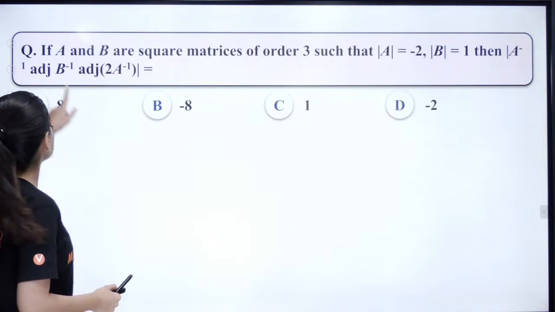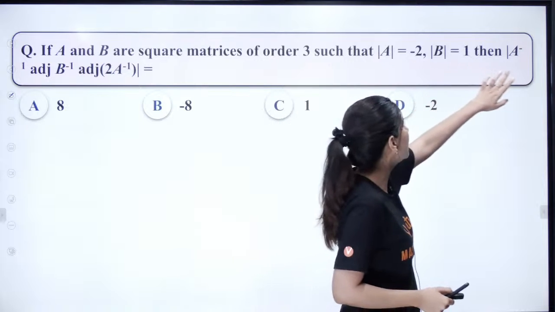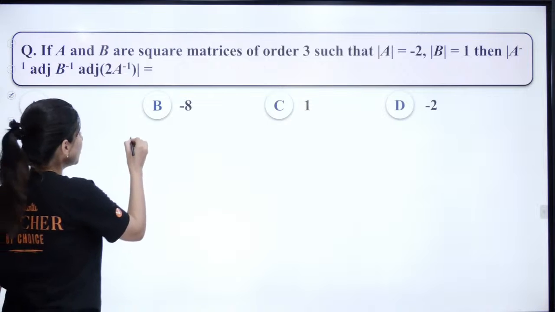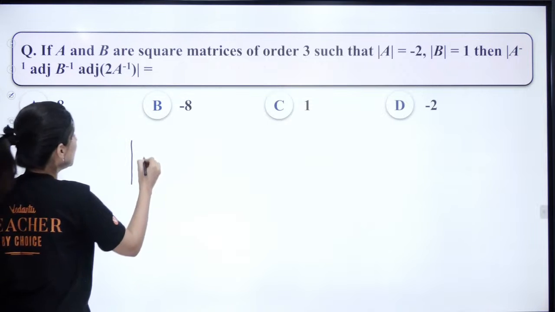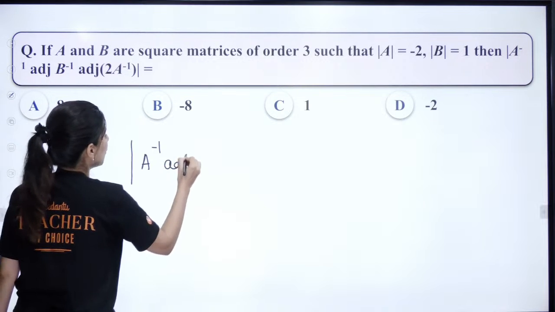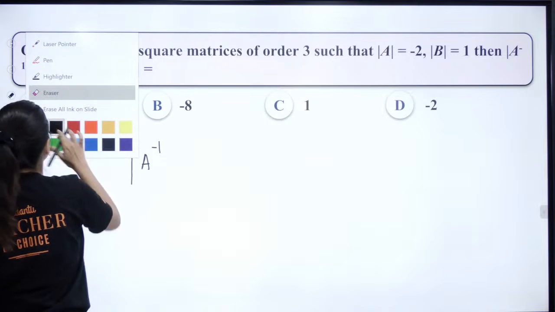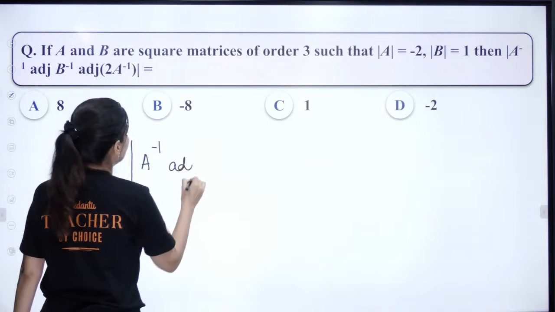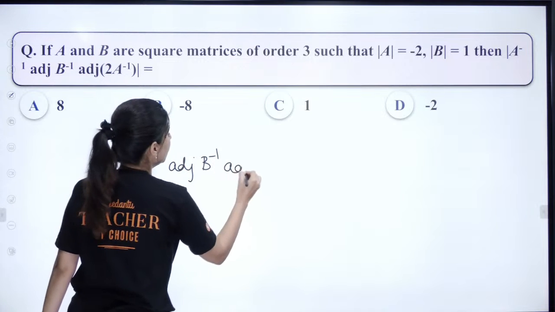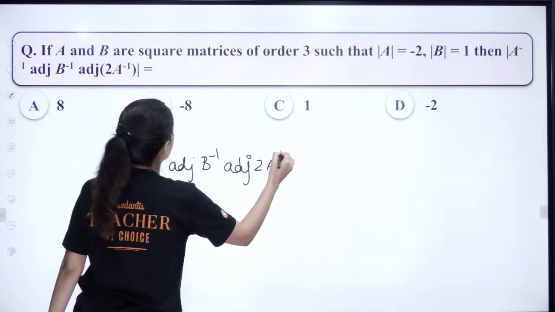Do not worry. A and B are square matrices of order 3 such that determinant A and determinant B are given. Let me write it down one more time because the question is breaking over here. They are asking determinant of A inverse, adjoint of B inverse, and adjoint of 2A inverse.